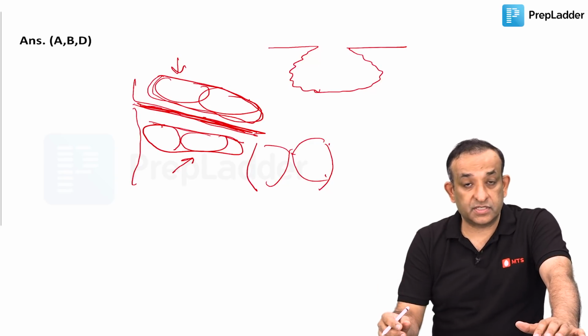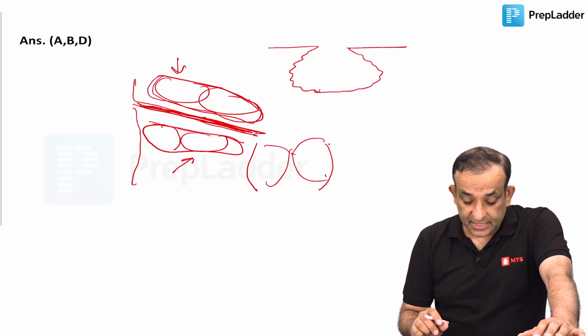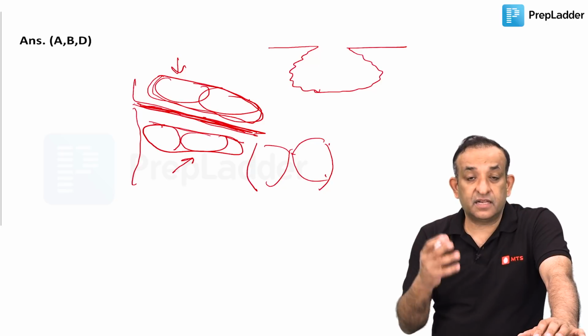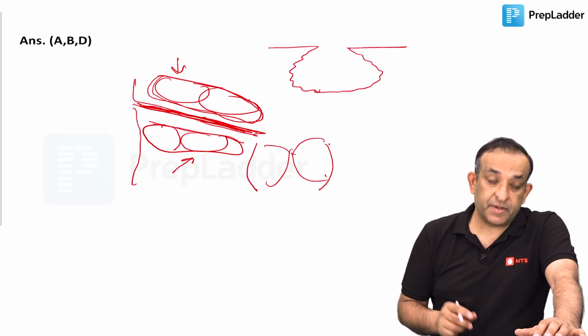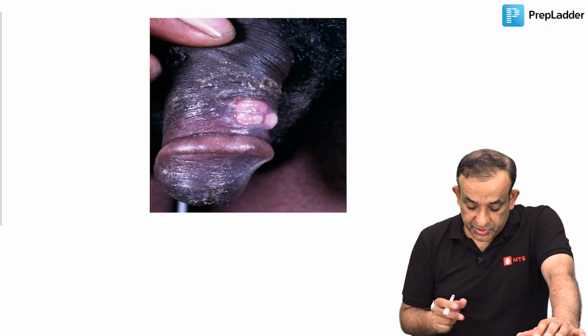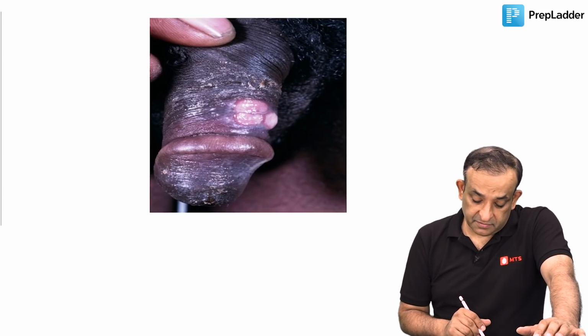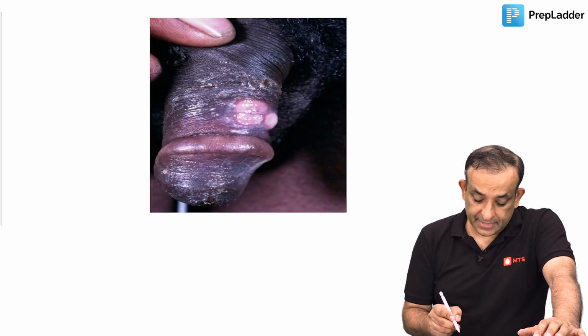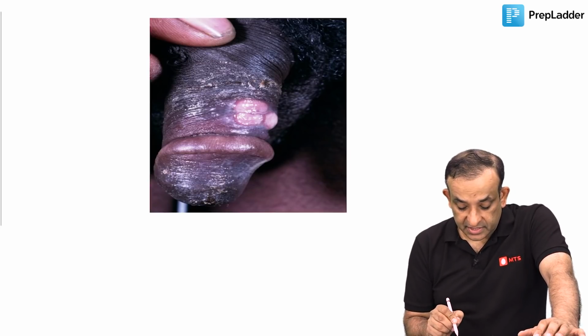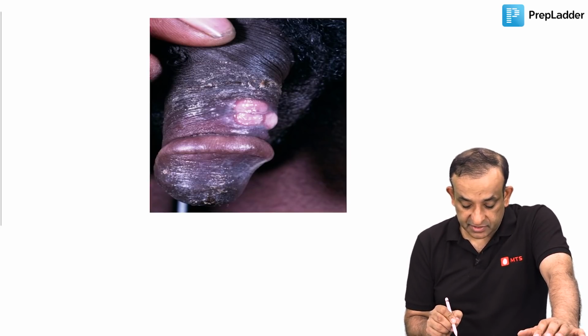You must see the other questions in the app. So we've dealt with that in detail. Undermining irregular ulcers are the chancroid, and very painful ulcers. There's a picture of chancroid ulcer on a penis, courtesy the dermat faculty of PrepLadder, and this is how the ulcer looks like, and it has got these ragged undermined edges, if you can see.